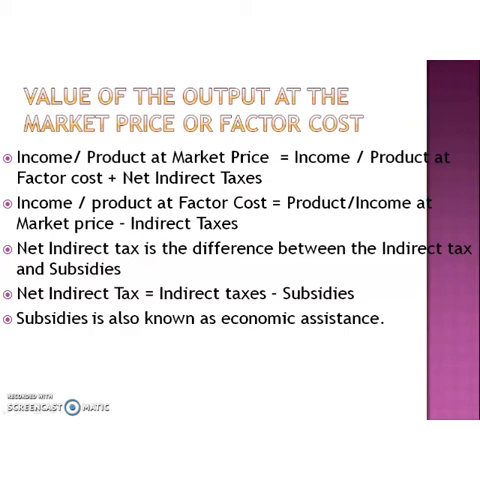This may give an estimate of the value of goods at market price. So income at market price is equal to income at factor cost plus net indirect tax. Then income at factor cost can be calculated as income at market price minus net indirect tax. So what is net indirect tax? Net indirect tax is equal to indirect tax, that is GST, excise duty, etc. minus subsidies provided by the government. Subsidies are also known as economic assistance.